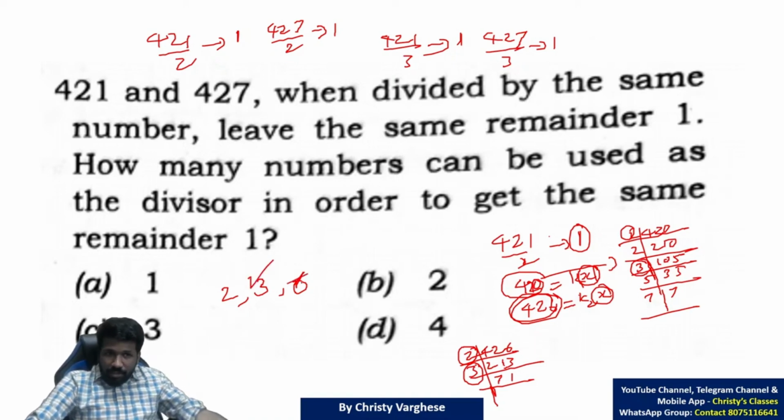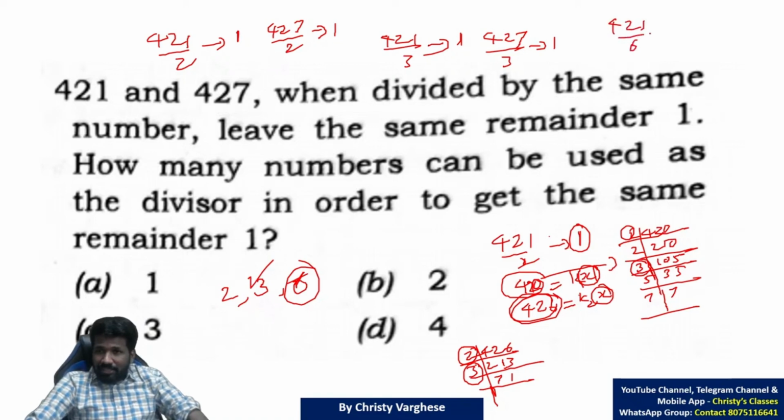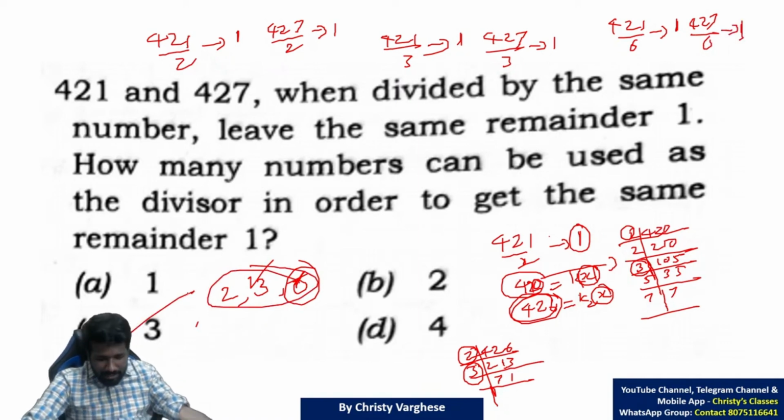Your confusion is how will 6 satisfy? It satisfies because for 421 by 6, 420 is a multiple of 6, so remainder is 1. So 427 by 6 remainder is 1 itself. So that is also satisfying. So 2, 3, 6 are the 3 numbers. So 3 is the answer.